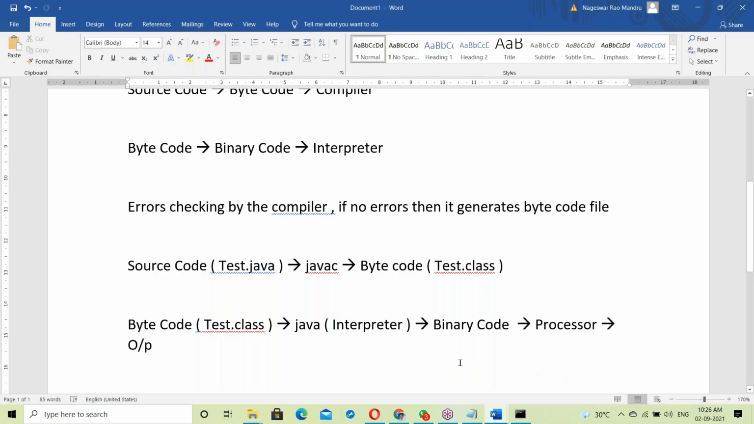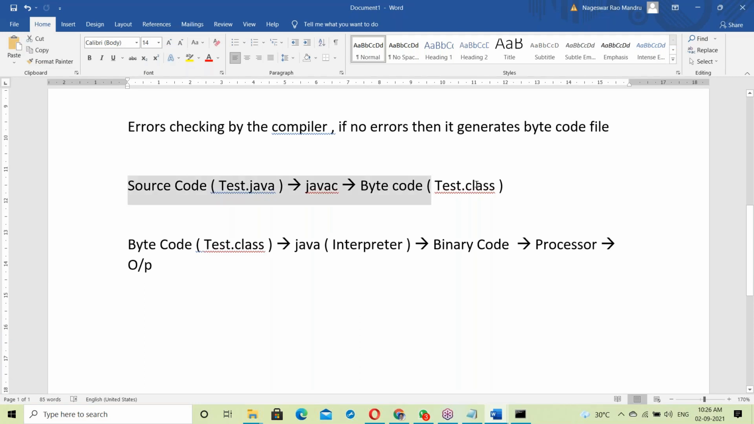Okay. Now in this series, first source code to bytecode, the test.class file, by the javac compiler. So test.java is given to the javac compiler, generating the test.class file. The compiler checks test.java from top to bottom. If no errors, it generates the dot class file. Now this dot class file is given to the Java interpreter. So the test.class file is taken by the interpreter, converting line by line into binary code, given to the processor, finally getting output. So this is what is happening inside Java, involving both compiler as well as interpreter.